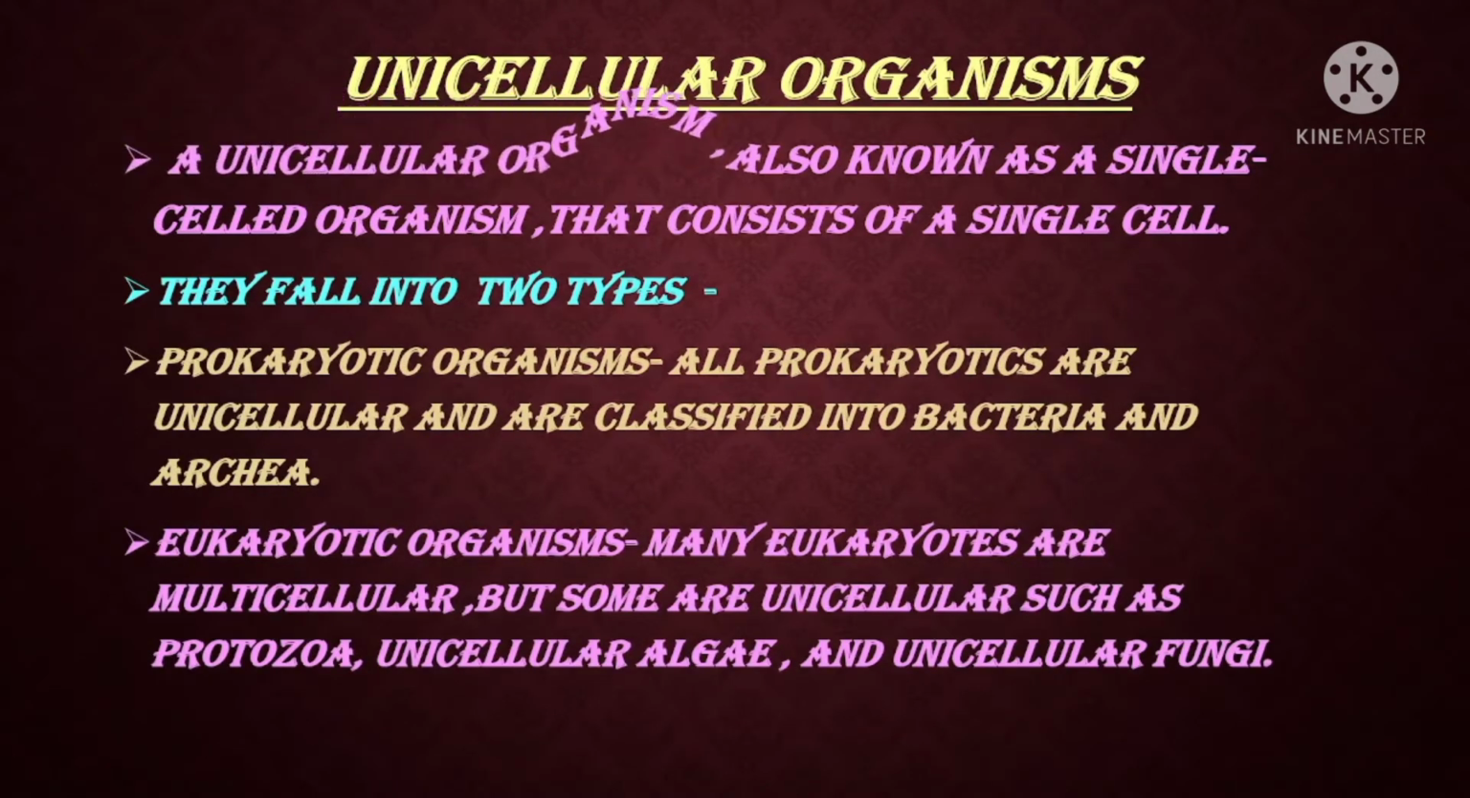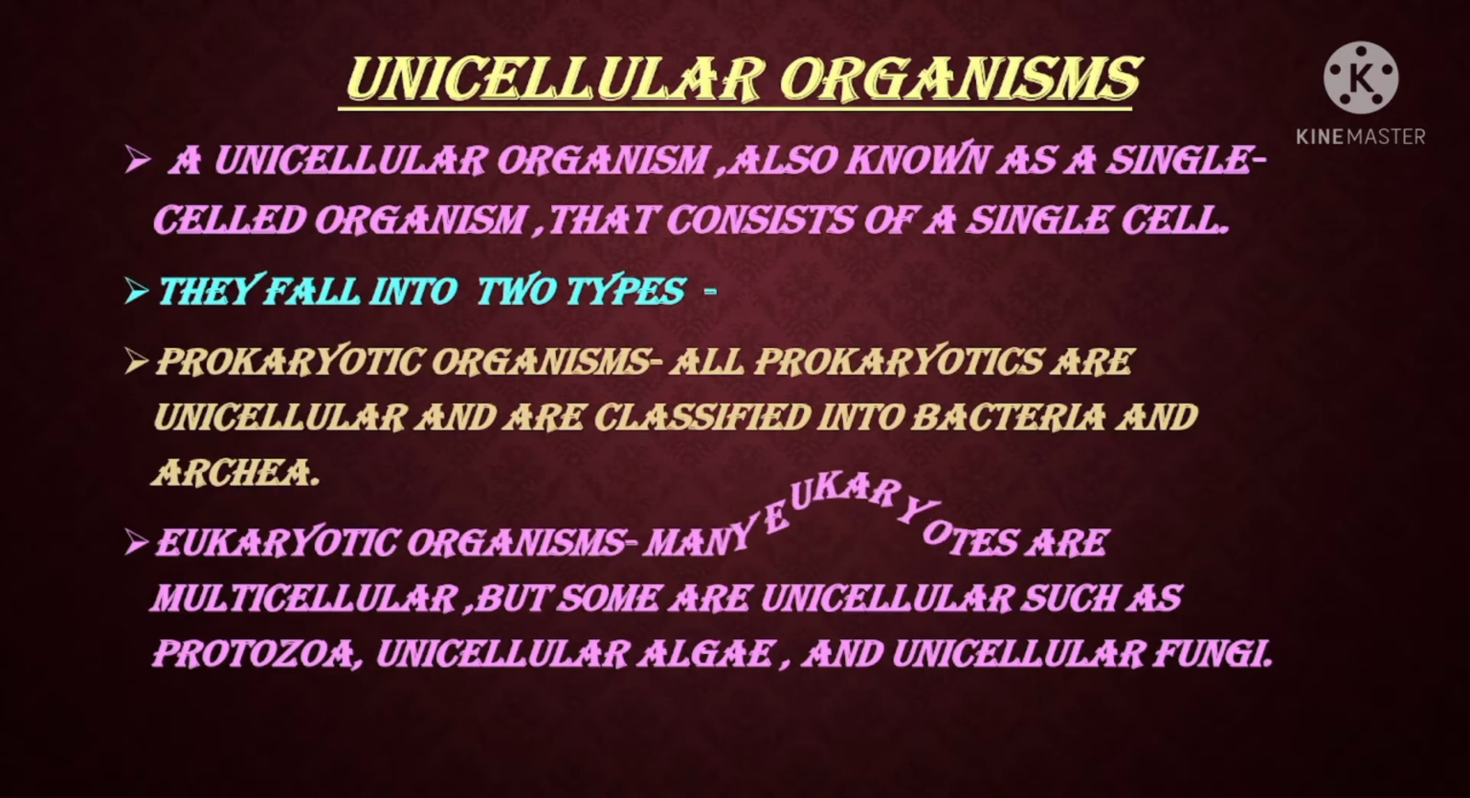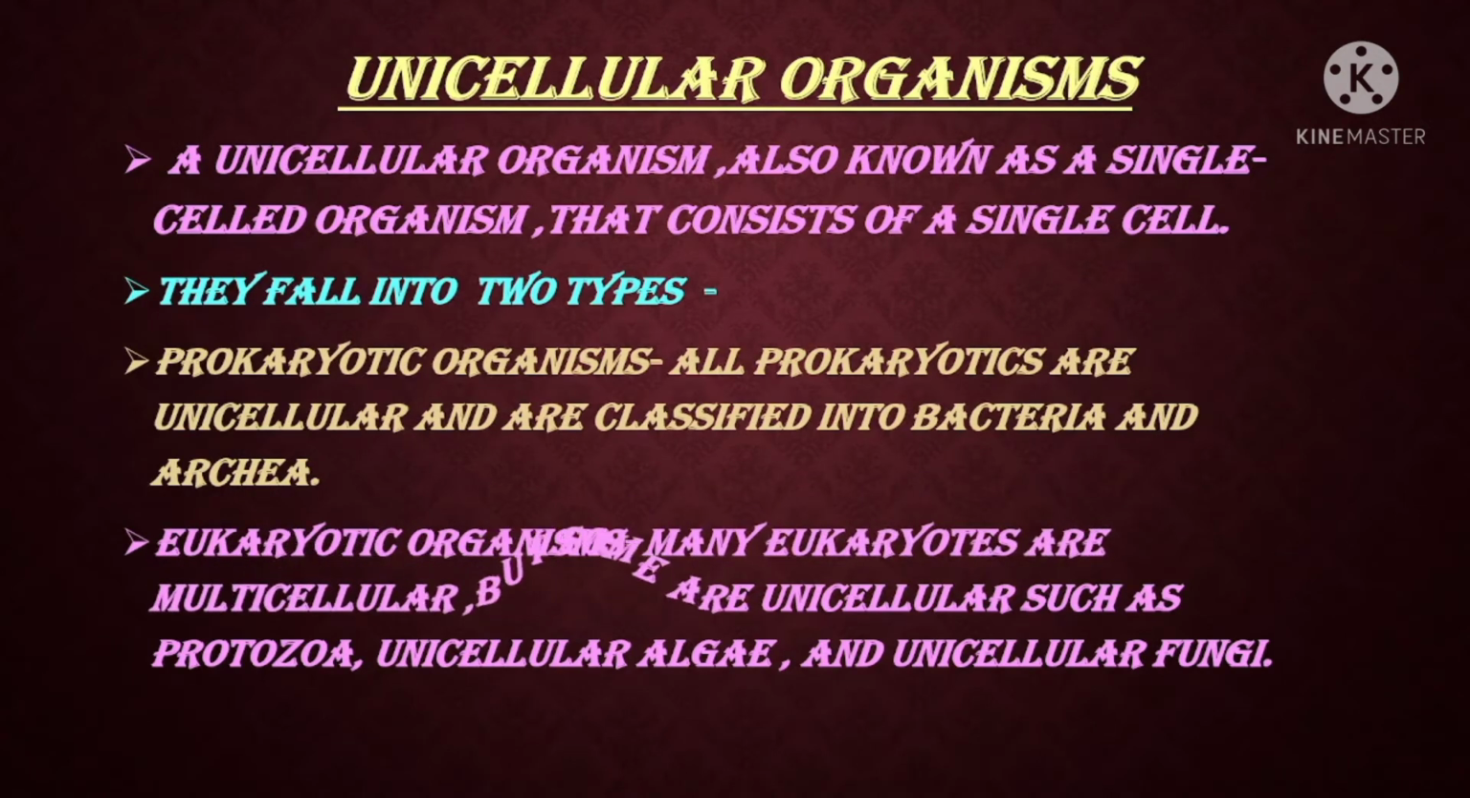Unicellular organisms. A unicellular organism, also known as a single-celled organism, consists of a single cell. They fall into two types. Prokaryotic organisms. All prokaryotes are unicellular and are classified into bacteria and archaea. Eukaryotic organisms. Many eukaryotes are multicellular, but some are unicellular, such as protozoa, unicellular algae, and unicellular fungi.